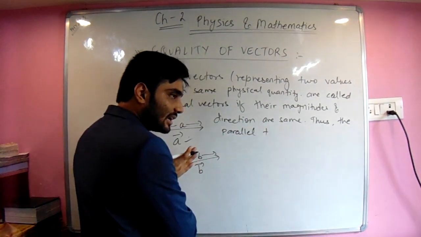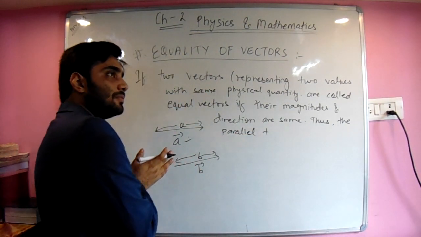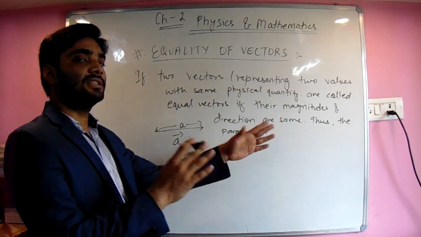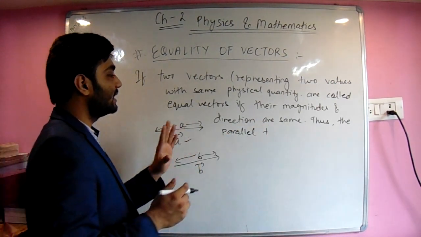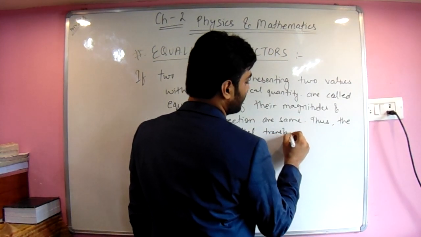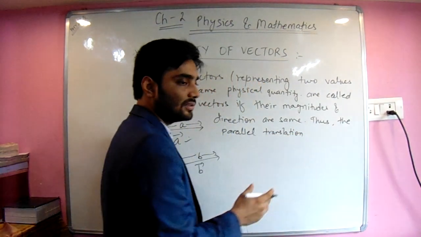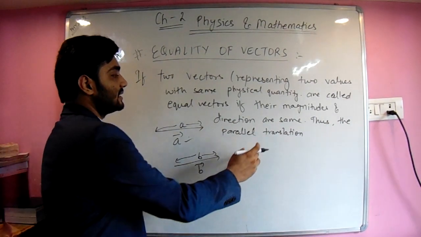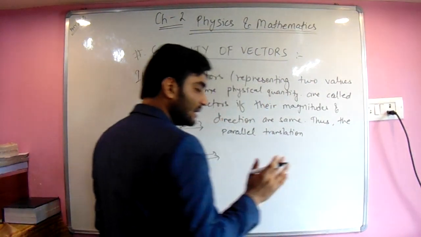Thus, parallel translation means the object moves in only one direction. Translation motion means straight line motion, unlike rotational motion.